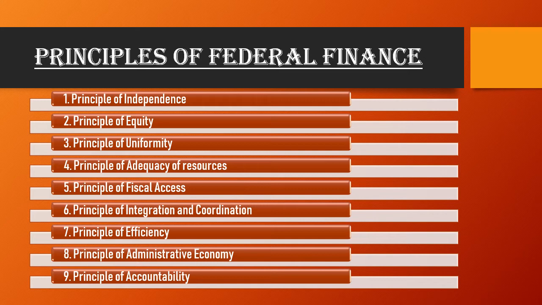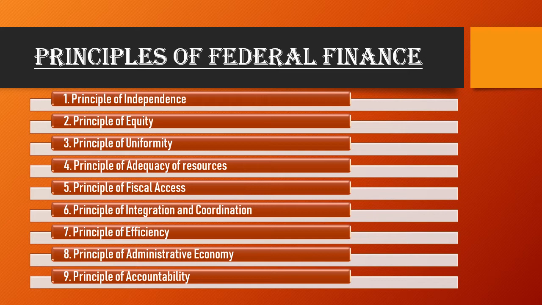The second one is the principle of equity. From the point of view of equity, the resources should be distributed among the different states so that each state receives a fair share of revenue. I mean, whatever is distributed among the states should be equal enough, not so much excess to one state and so little given to another. So the next principle here is equity, equality you can say.